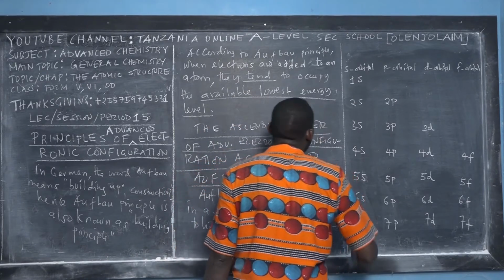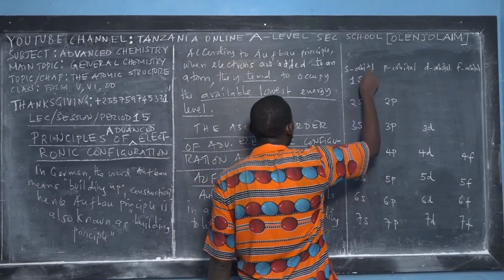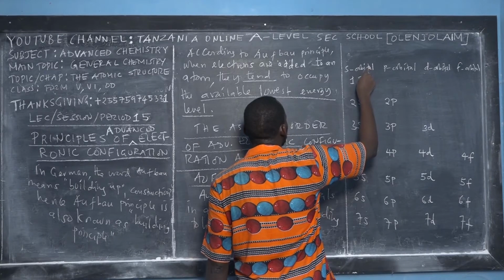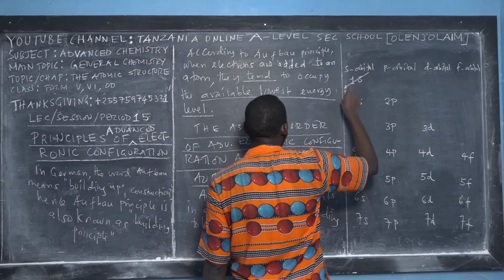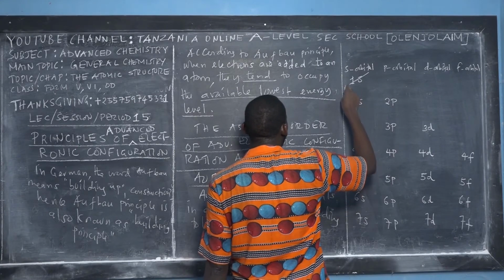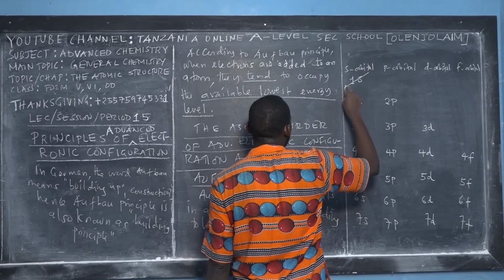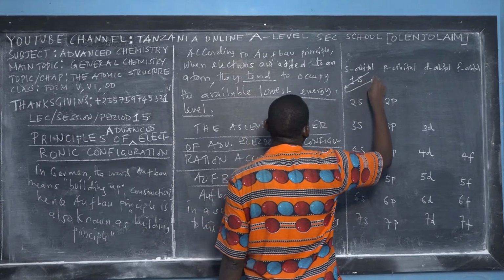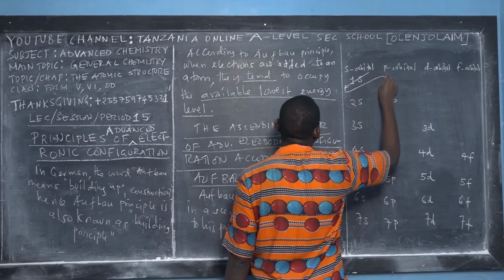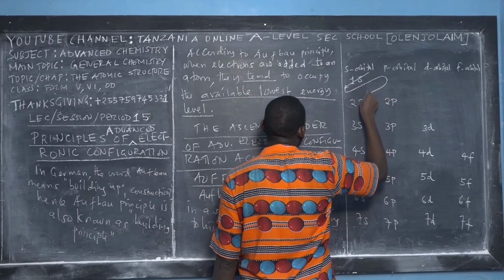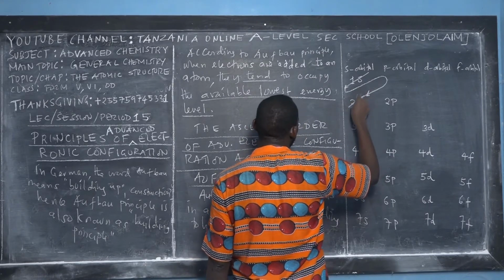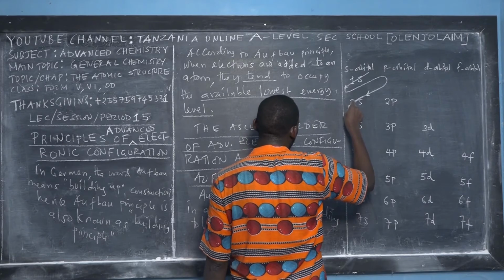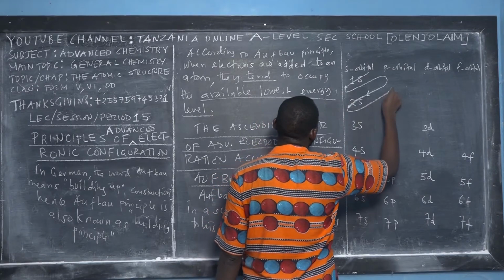Listen carefully. The electronic configuration always starts with 1s, like this, right? Then you should not go this way, but you have to turn up to the point where you started. Then we go to this point, in this direction. We reach this point, then we turn.